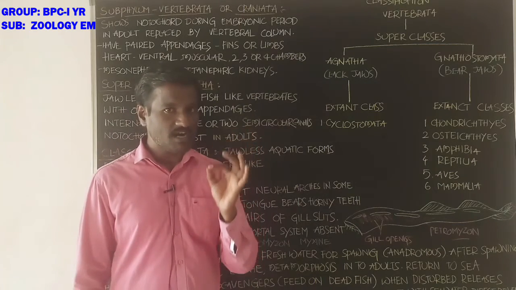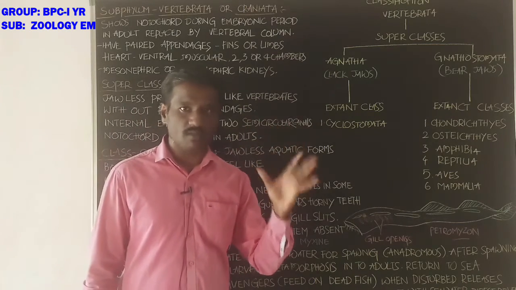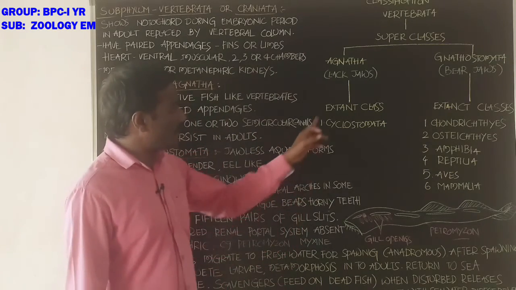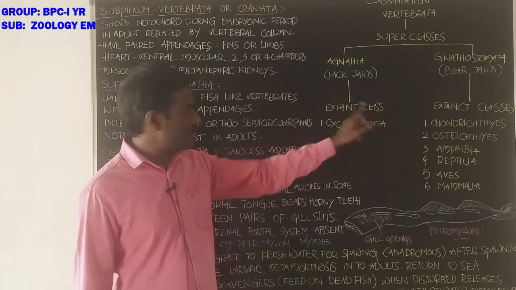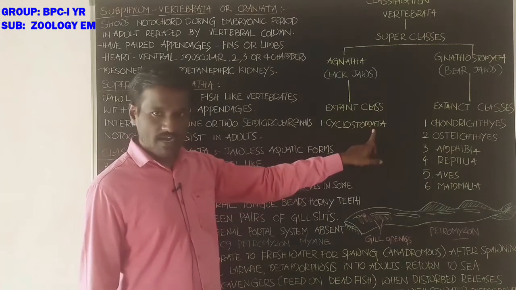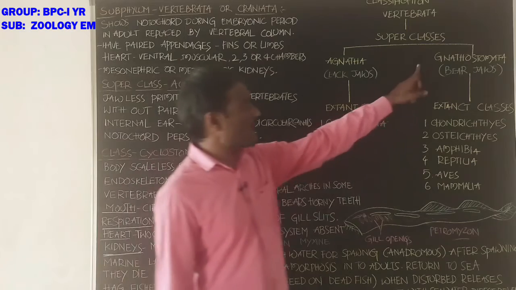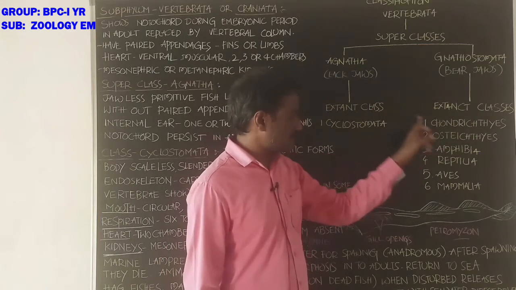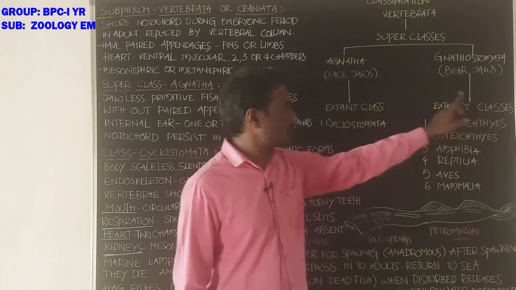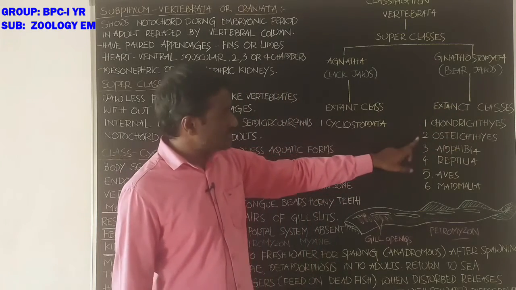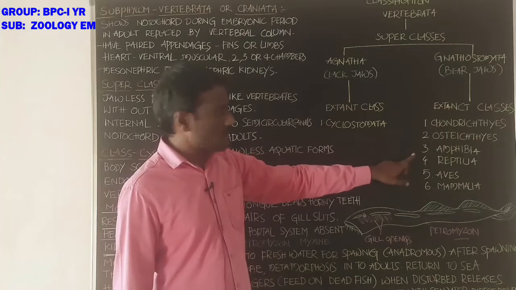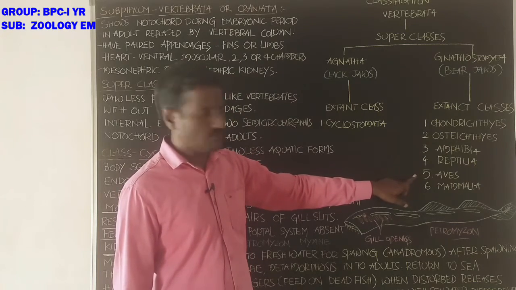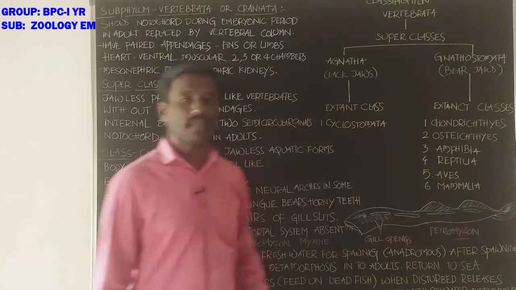The animals in the Ostracodermi are extinct. And the other, extant class is Cyclostomata. Okay. Next, Gnathostomata has 6 extant classes. First one is Chondrichthyes, second one is Osteichthyes, third one Amphibia, fourth one Reptilia, fifth one Aves, and sixth Mammalia.